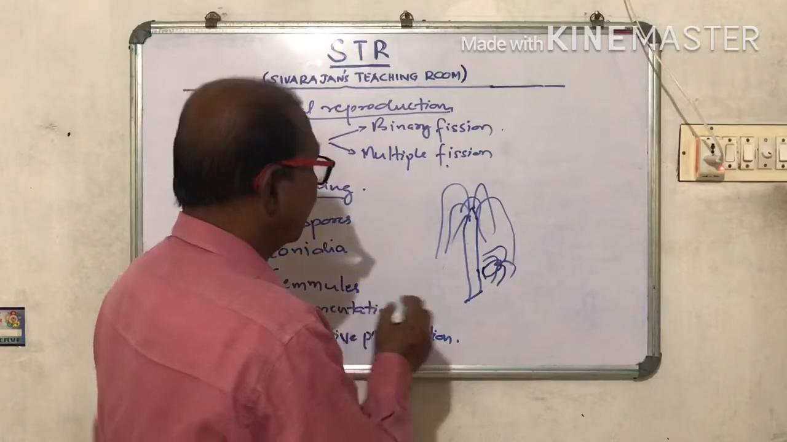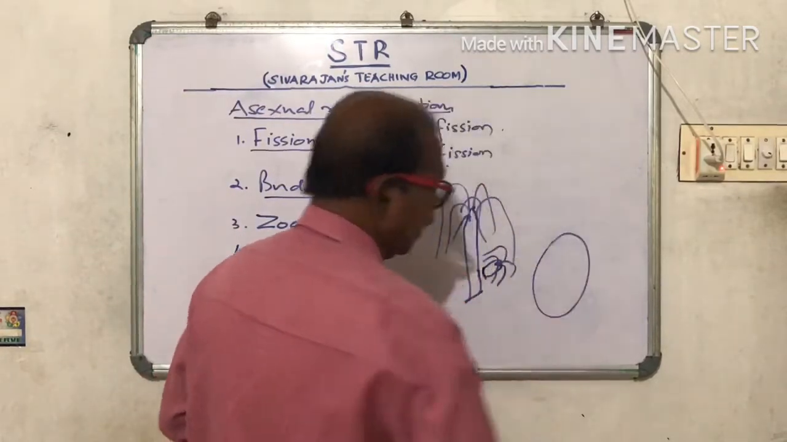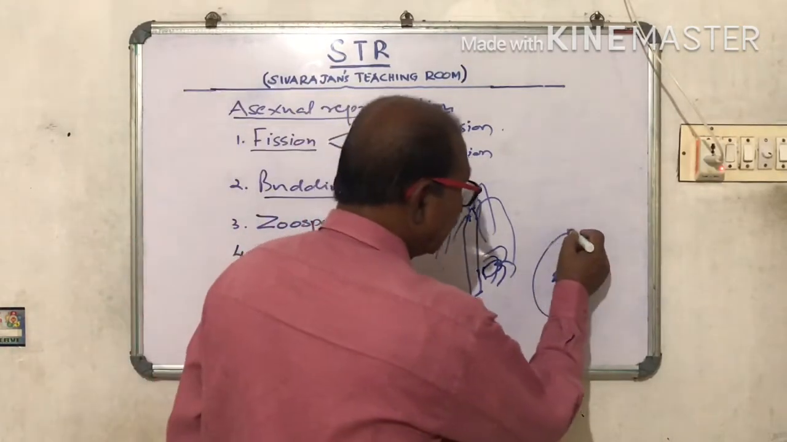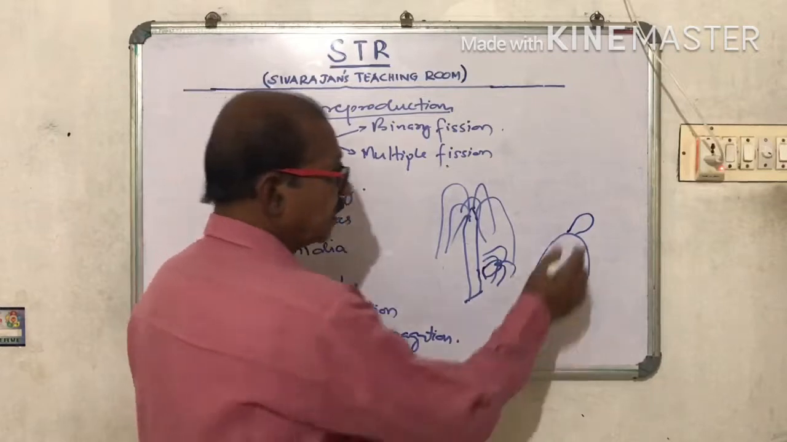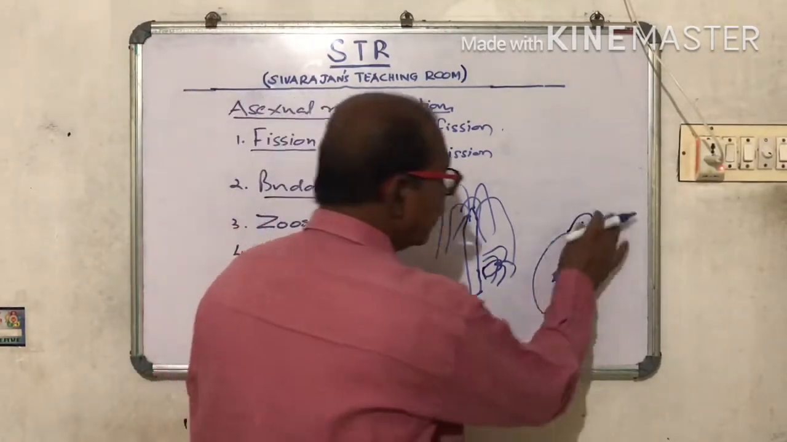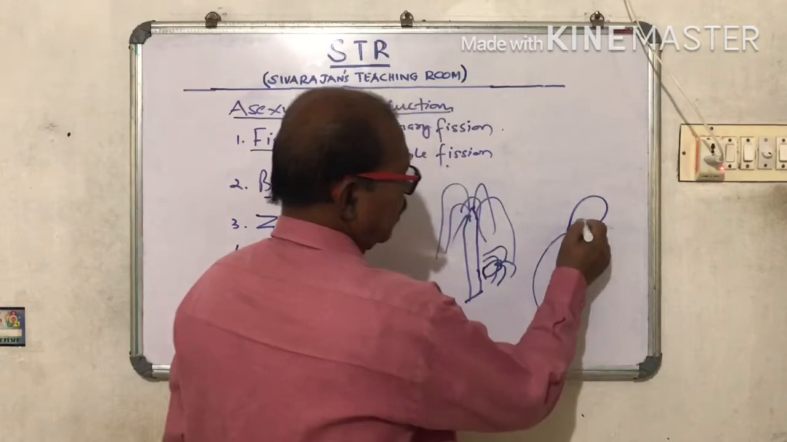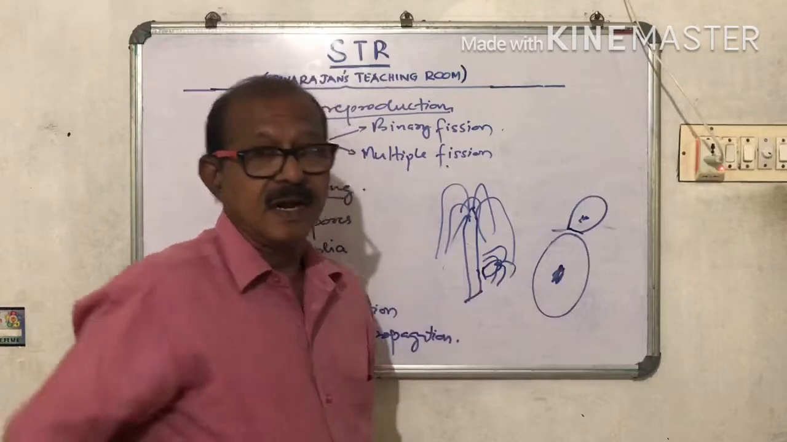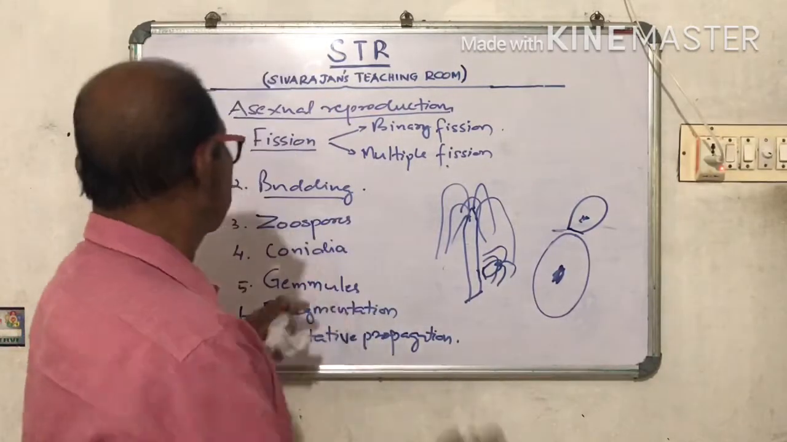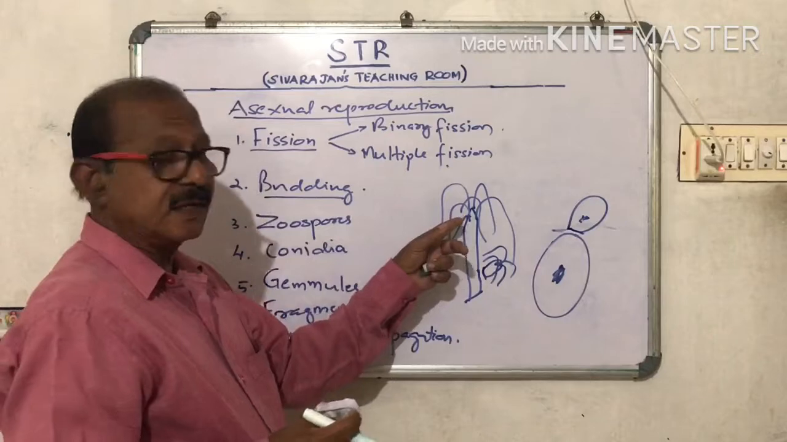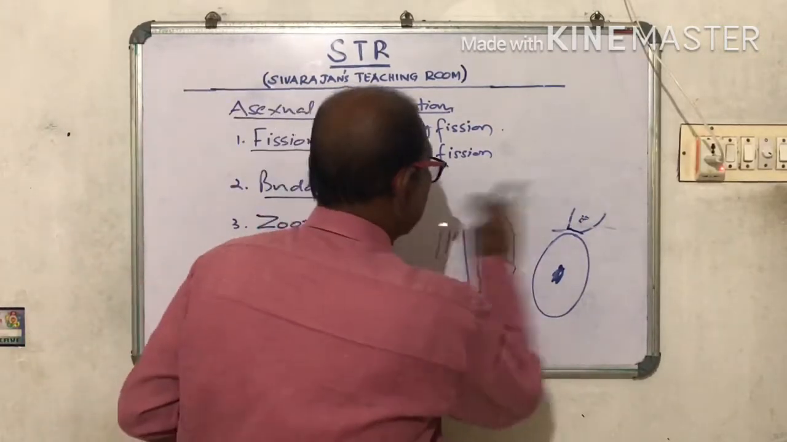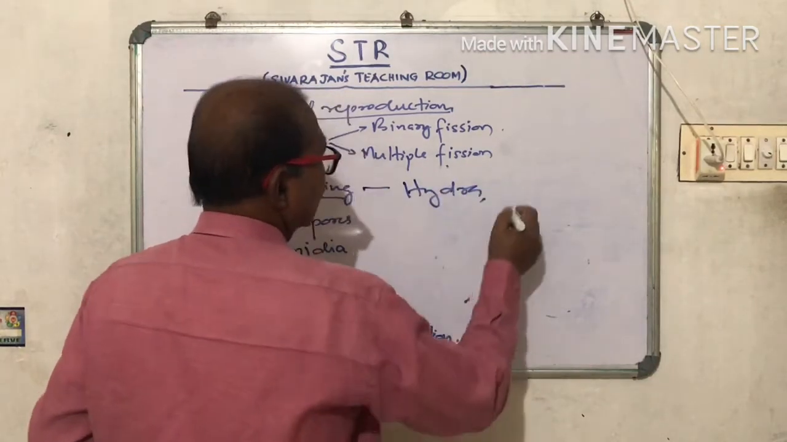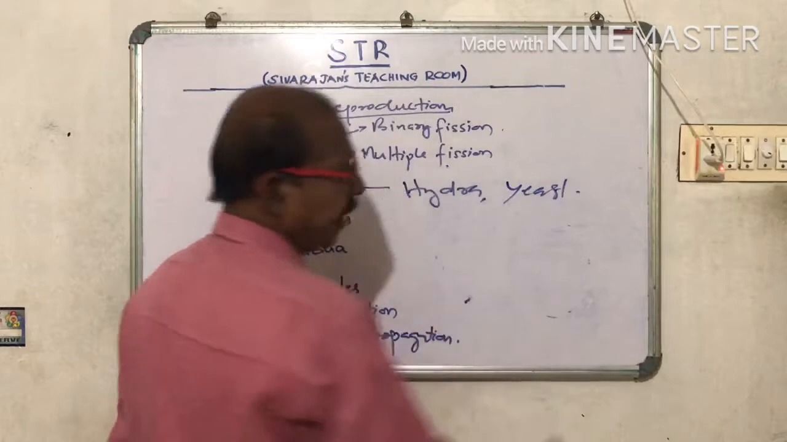So that is budding. Here also, see, this is the yeast cell. Yeast is a fungus. So a projection appears on this cell. This is the bud. Then the bud enlarges and it gets separated, and it starts growing independently. This type of reproduction is called budding. So budding examples: Hydra, then yeast, etc.